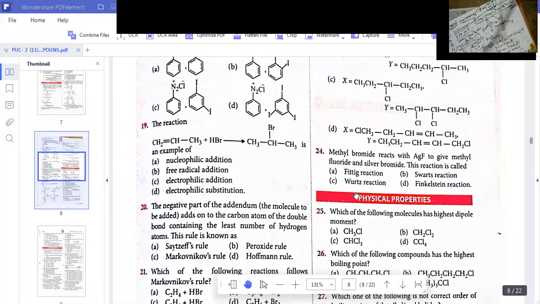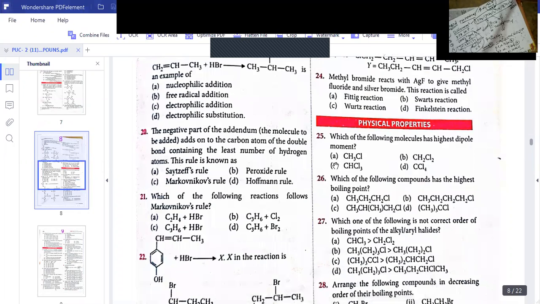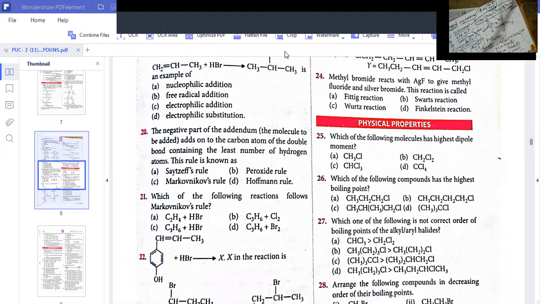Consider question number 25. Which of the following molecules has the highest dipole moment?